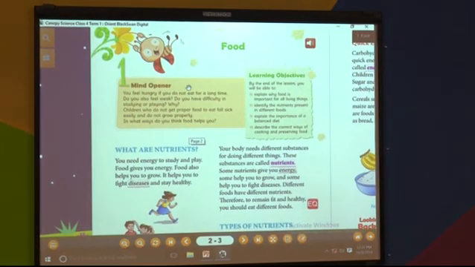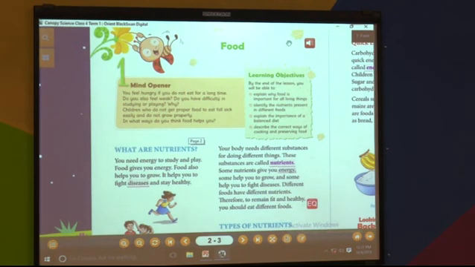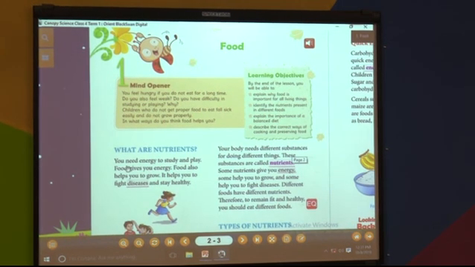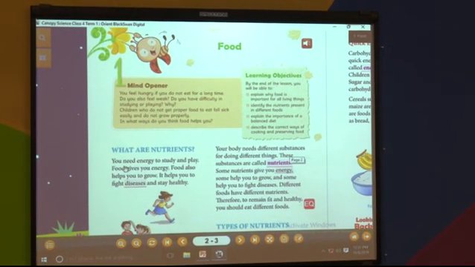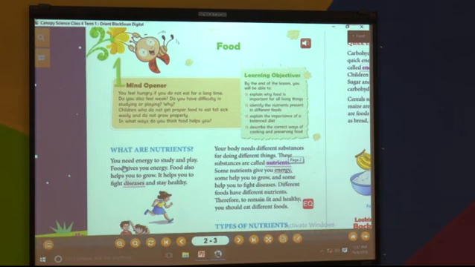Now everybody will open the first lesson, Food. I request all the students to keep your finger below the sentence which we are going to read, and along with that you have to carry a pencil also. While reading you should underline the words which are new for you. Okay. Now we will read the lesson.